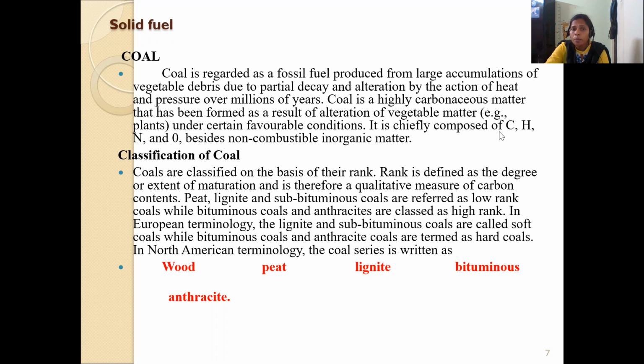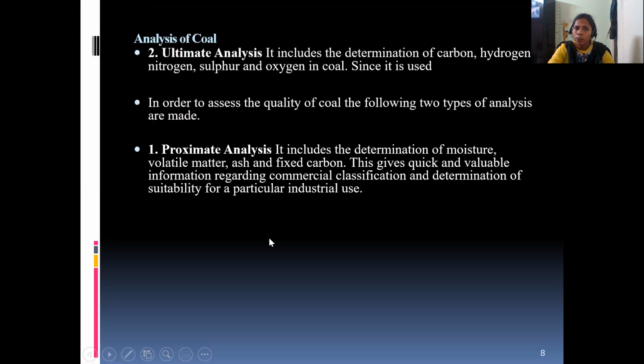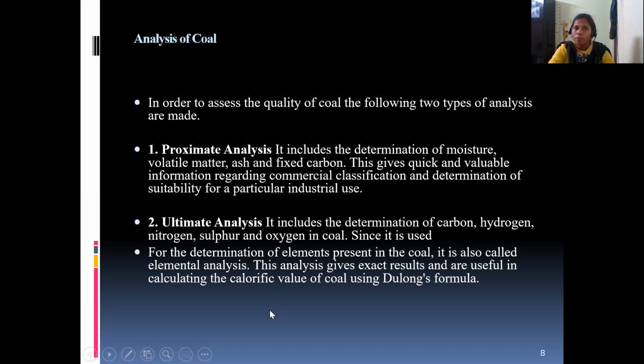So it is chiefly composed of carbon, hydrogen, nitrogen, and oxygen, besides non-combustible inorganic matter. These are the elements that we have seen in the last class, the elements existing in fuel. Not only coal, every fuel is composed of these elements, and along with these elements, inorganic matter is also present. But we don't have the classification of coal, so I'm not going to explain the classification of coal. Directly, I'm going to explain the analysis of coal.